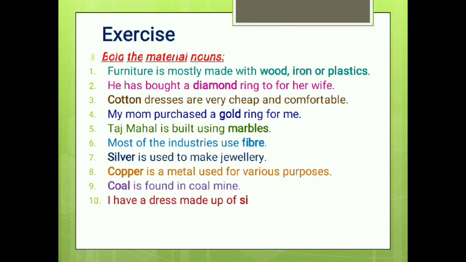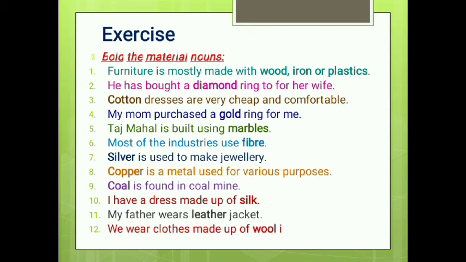I have a dress made up of silk. My father wears a leather jacket. We wear clothes made up of wool in winter. So see, in all sentences, wood, iron, plastic, diamond, cotton, gold, marble, fiber, silver, copper, coal, silk, leather, and wool are the material nouns.